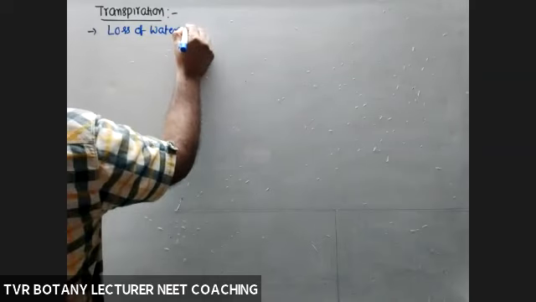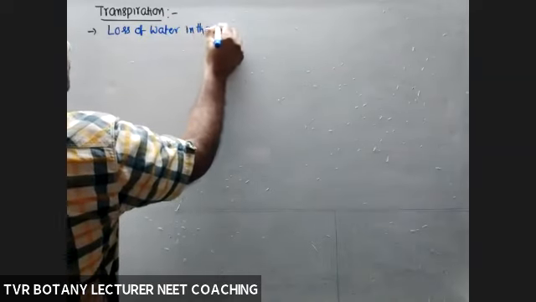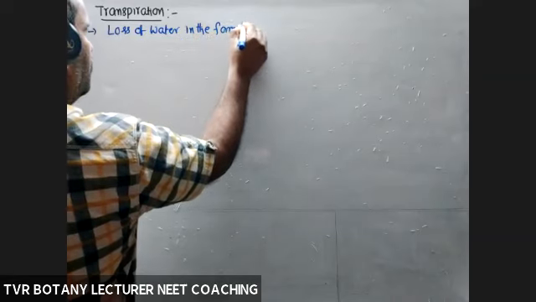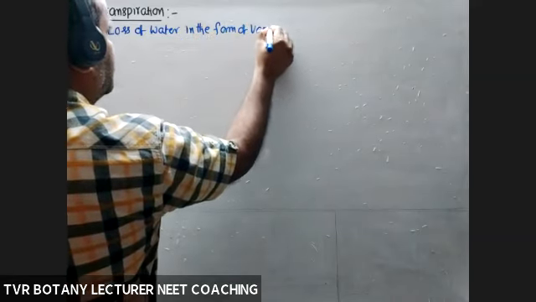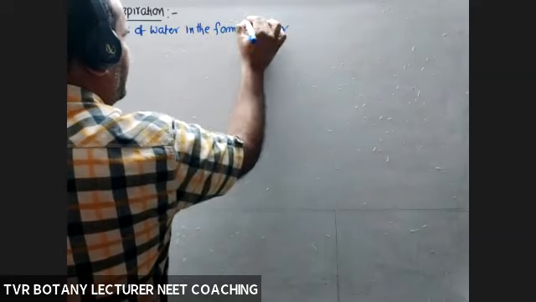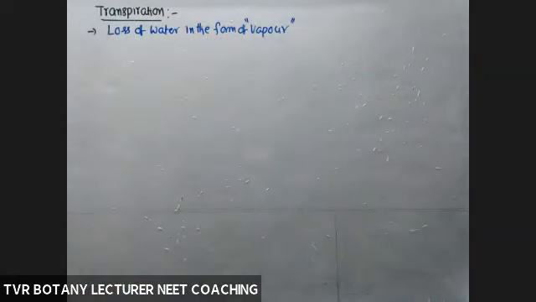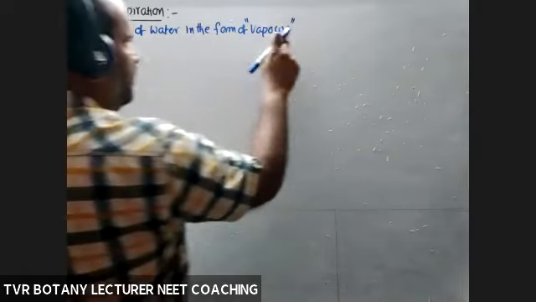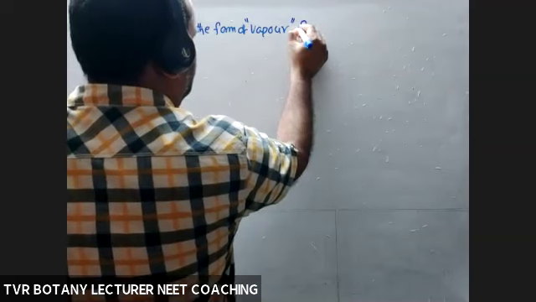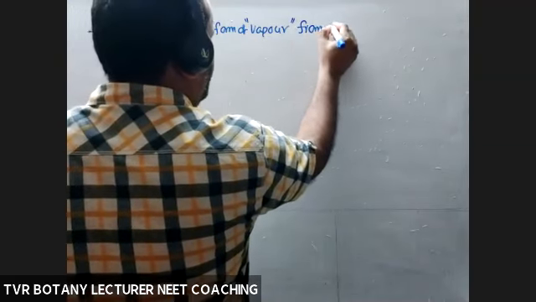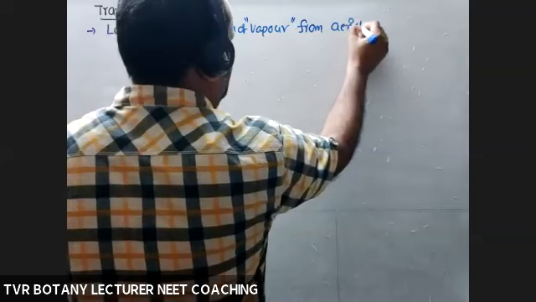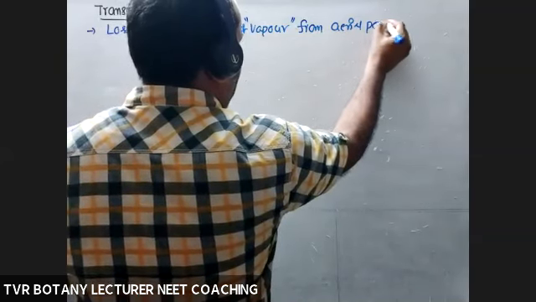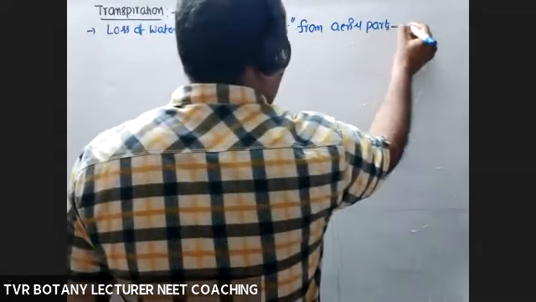Water in the form of vapor. If it is in a vapor phase, what about cohesive forces? Less. Surface tension? Less. So in the form of vapor from aerial parts, aerial parts of the shoot system only.